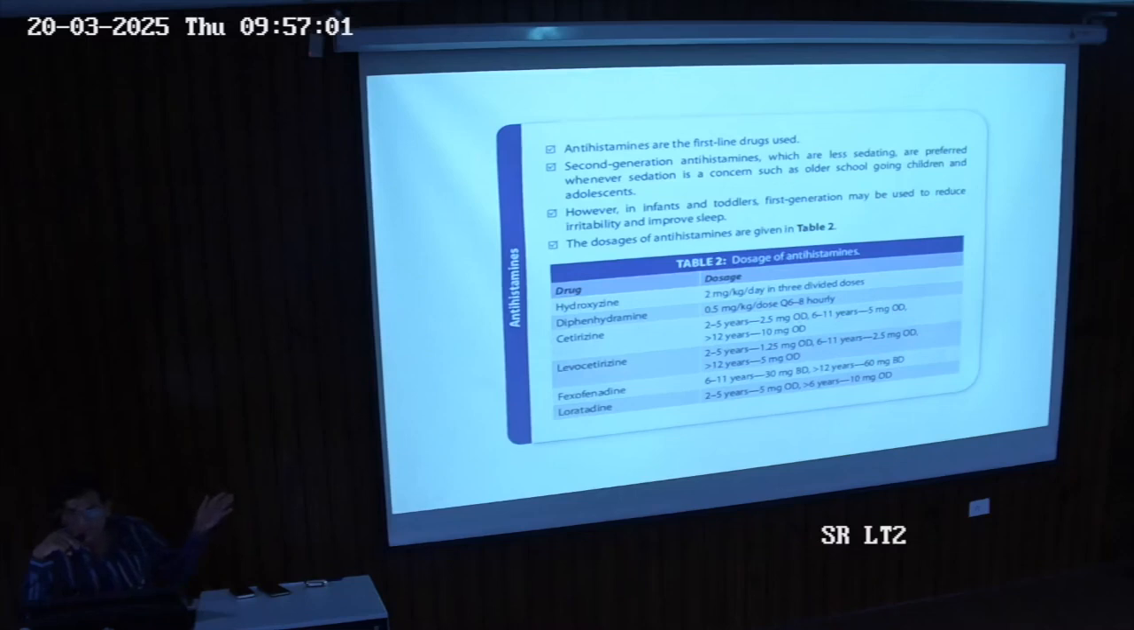Antihistamines: what they do is stabilize the mast cells. Second generation is preferred, as I told you, because the first generation is sedative, for school-going children and adolescents. For infants and toddlers, we can move with the first generation. There are different types of these antihistamines depending on the dose. For children, we can go with hydroxyzine or diphenhydramine. For adults and school-age children, we can use cetirizine and similar drugs.